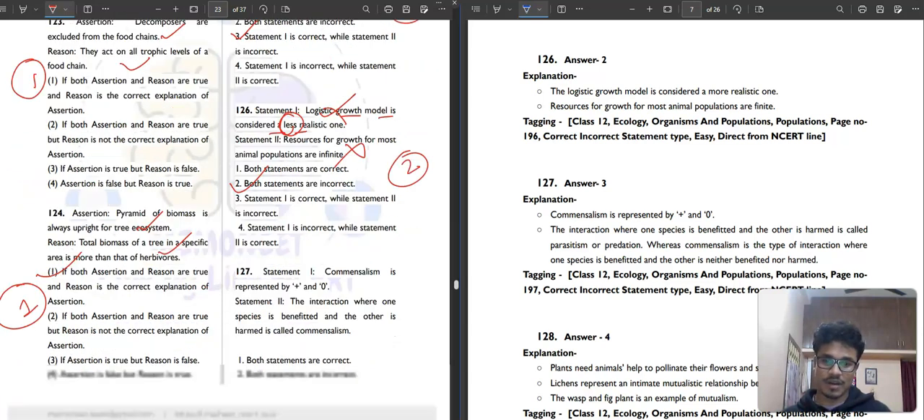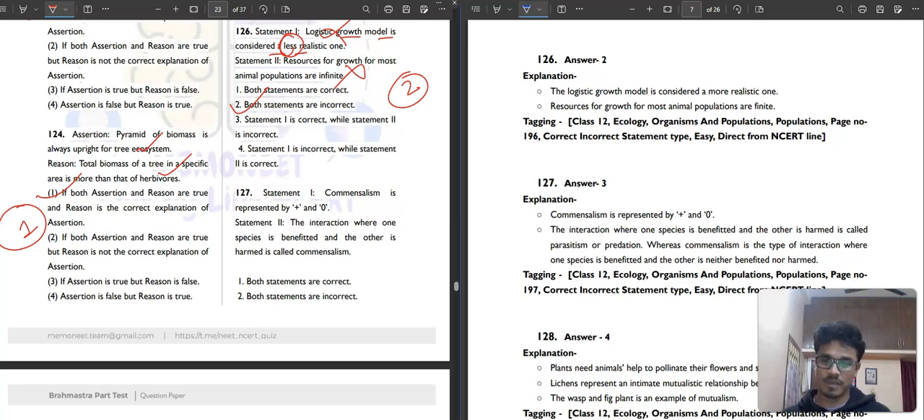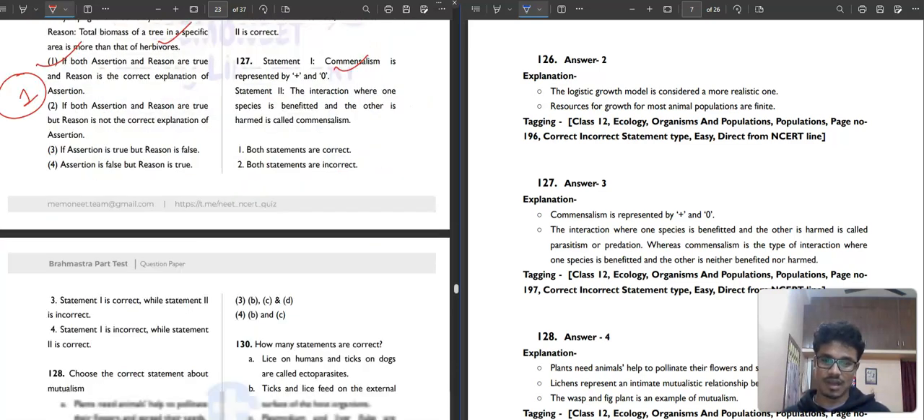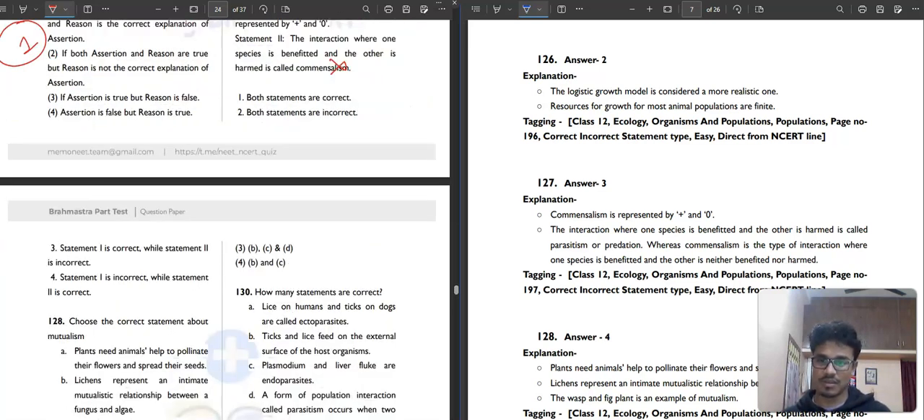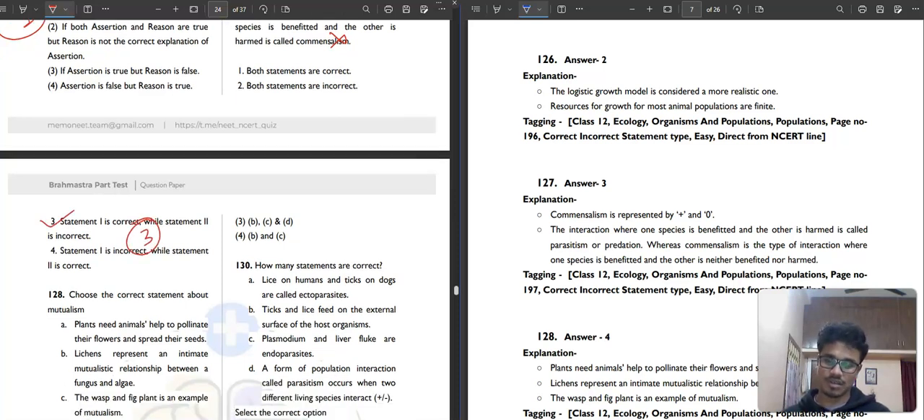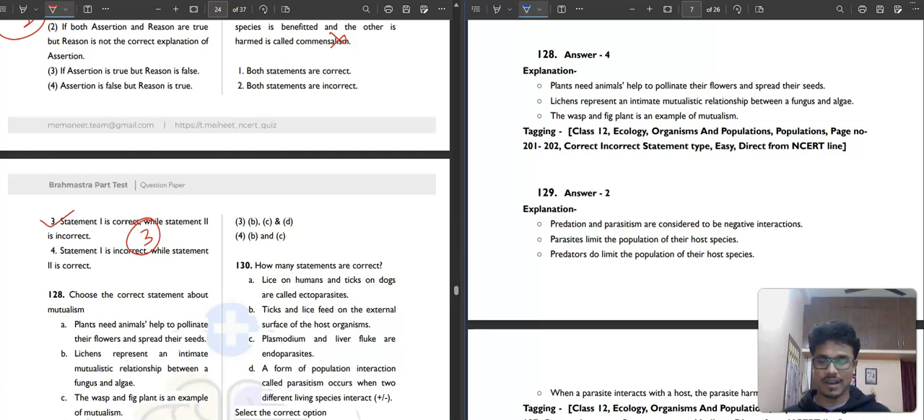Then question number 127. It is saying that statement first, commensalism is represented by positive and 0. Correct, absolutely correct. Interaction where one species is benefited and the other species harmed. No, the other species have no effect. That's why this is commensalism. Third option is our correct answer. Otherwise, it could be predation or parasitism, that kind of relationship. 128.